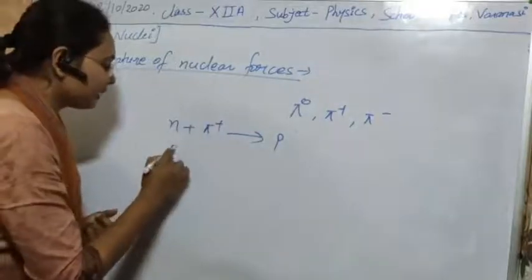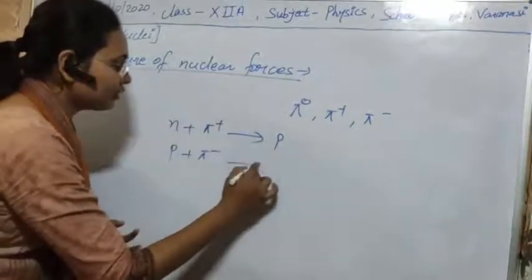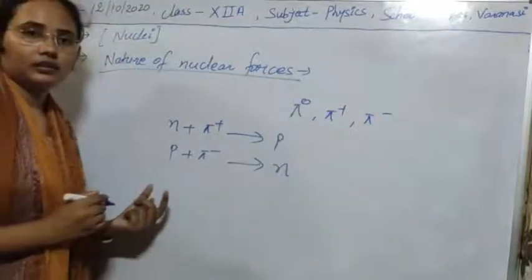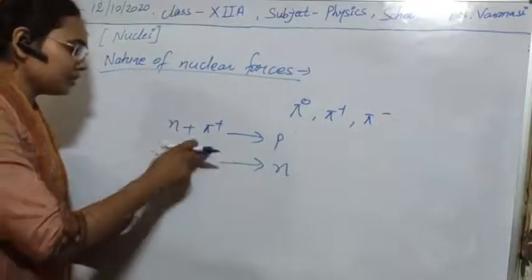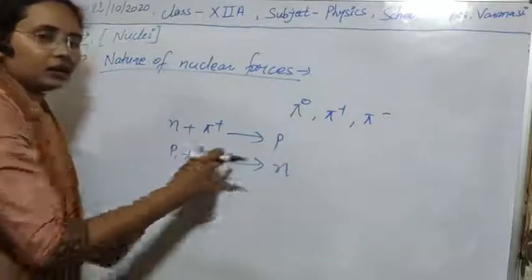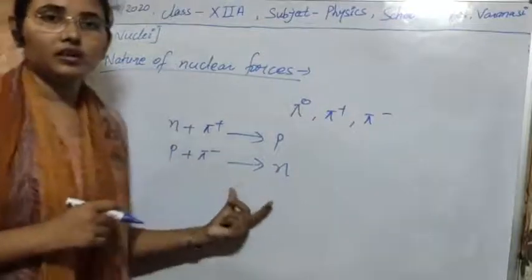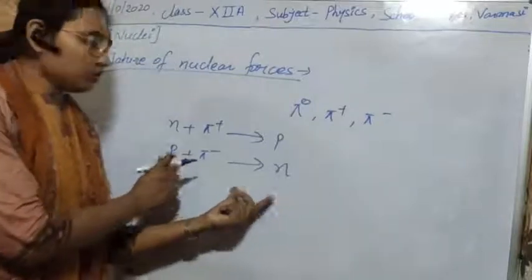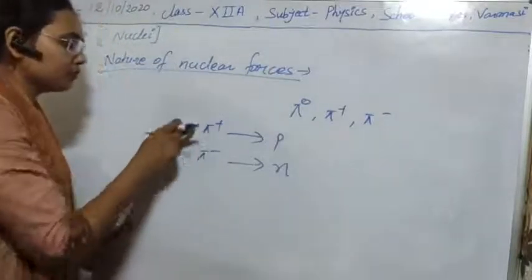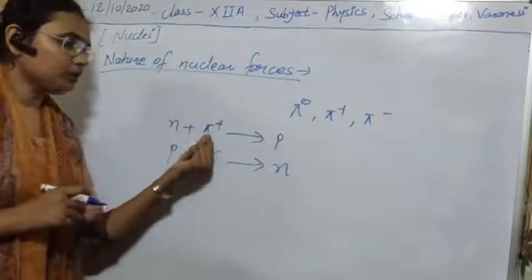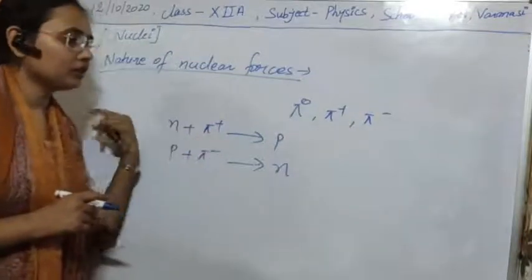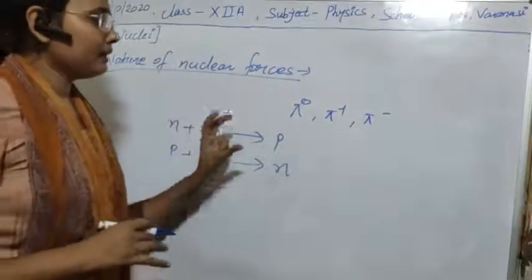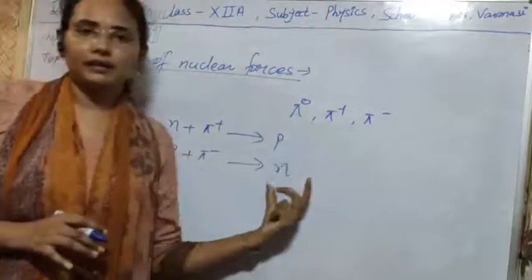Similarly, by absorbing a negative pi meson, a proton can convert into a neutron. The proton has positive charge, and as you see, charge is conserved here also. So other conversions are also possible, and this reaction is also possible. By absorbing these pi mesons, neutron and proton can easily be converted into each other. Similarly, they can emit these types of particles.